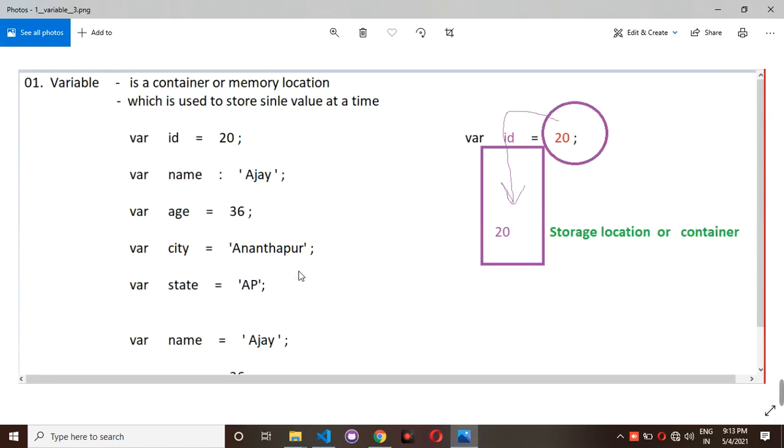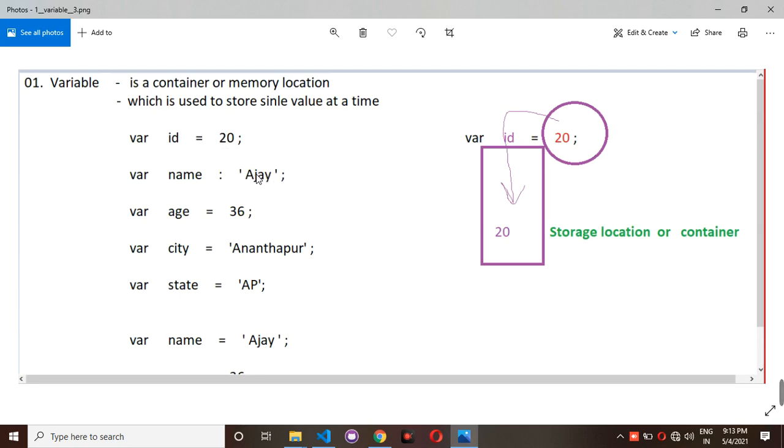In the same way, for example, here I have id, name, age, city, state. If it is number type data, you do not need to use any double quotations or single quotations. But if you are writing names, in that situation you have to use either single quotes or double quotes. For example, Ajay is the name.